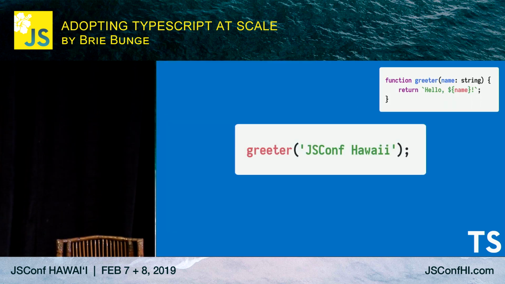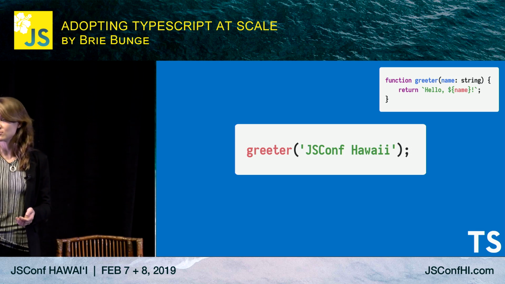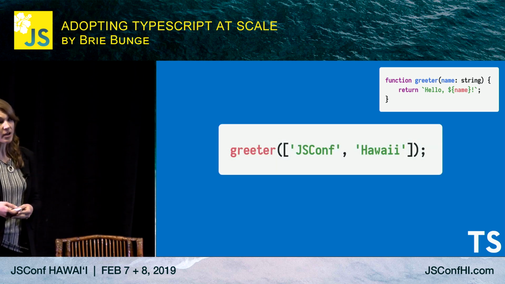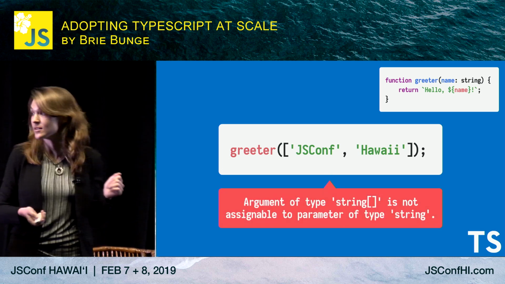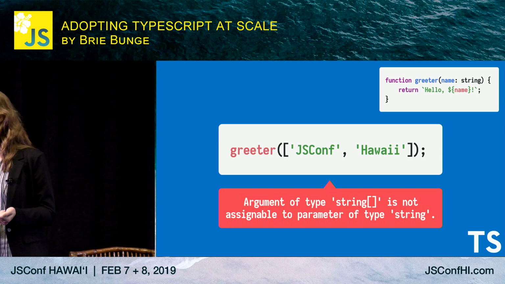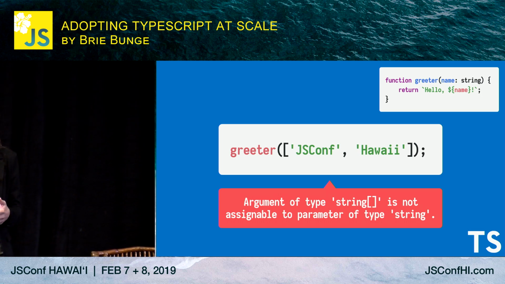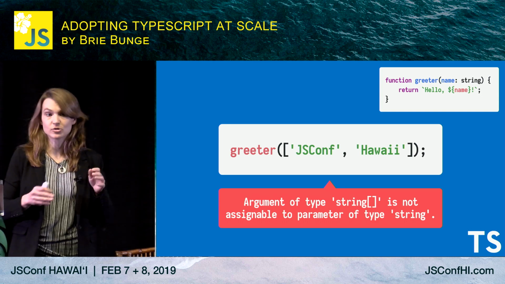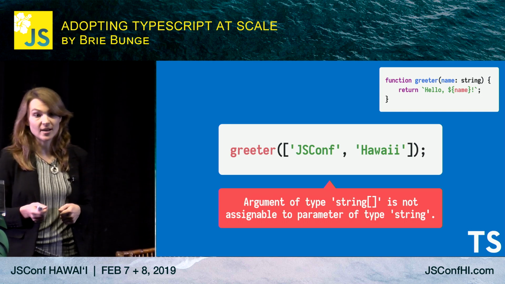So if we use this function in our TypeScript project, and we pass a string, everything compiles fine. But if we pass something that's not a string, in this case an array of strings, TypeScript will give us an error that a string array is not assignable to a parameter of type string. We didn't have to refresh the page, click through our flow, look at the error in our console, and trace back through where the error happened. We got this error immediately in our editor right after we typed it.